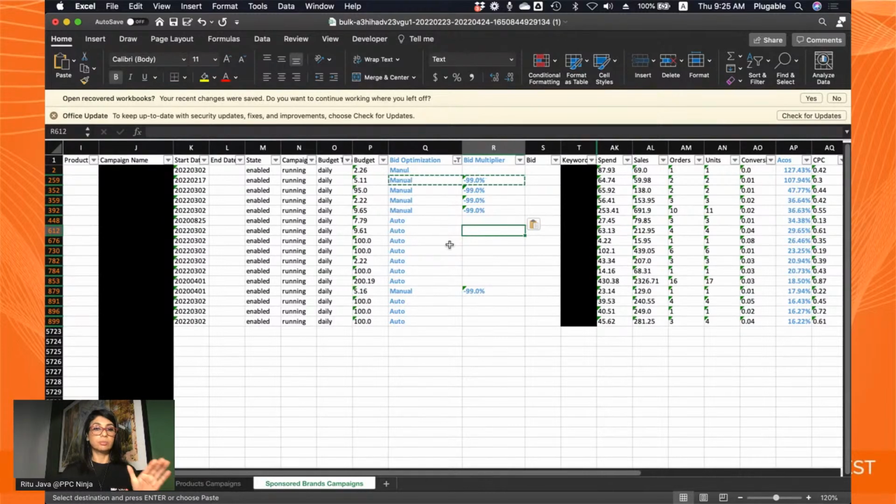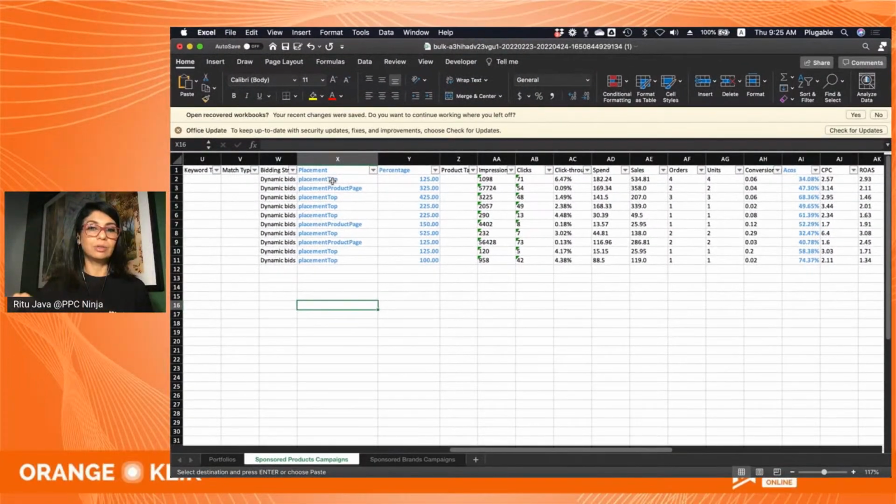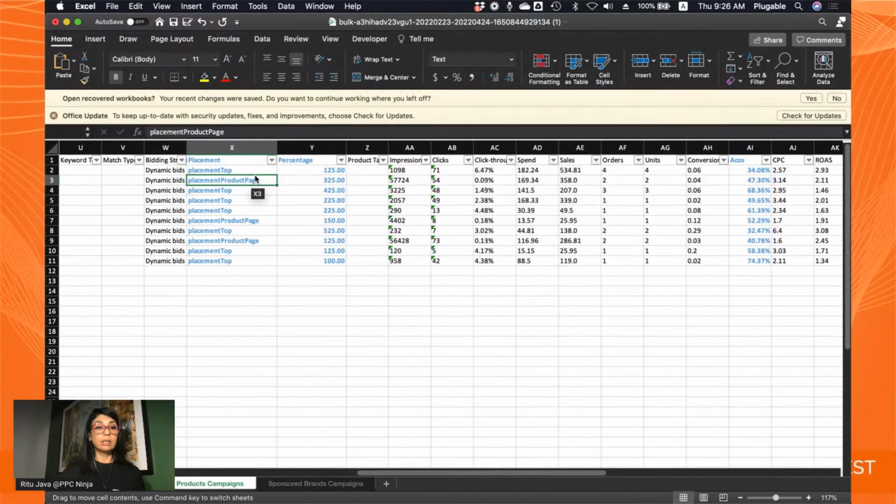For optimizing your sponsored products, you're going to go into this other tab for sponsored products, right? As you can see here, they provide this information in a much better format than they do for sponsored brands. You can see placements top, and you can see placements product pages. These are your 2 placements. And you see percentage, and this is your modifier, right? Here, fortunately, the ACoS is visible right here, so you don't need to do any fancy VLOOKUP. You can just look at your ACoS, maybe filter on the ones that are extremely bad, and maybe lower it if you can.